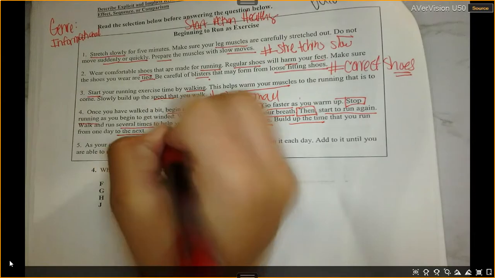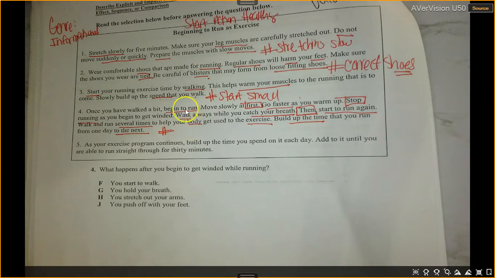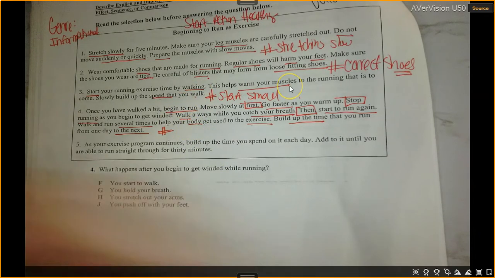So let's go ahead and start our hashtags. So to begin to run. This is talking all about running, getting my body used to it.